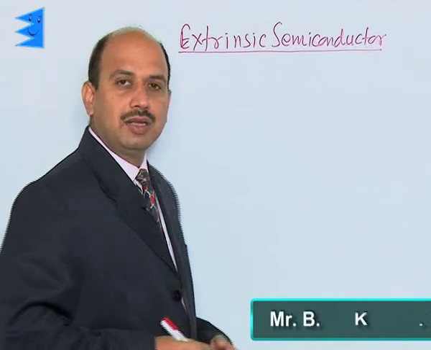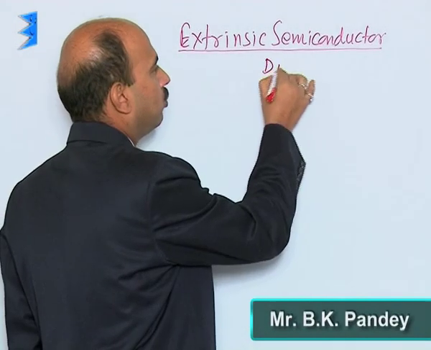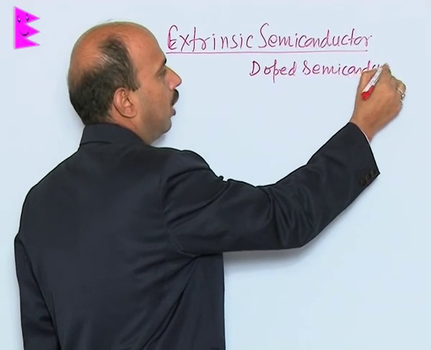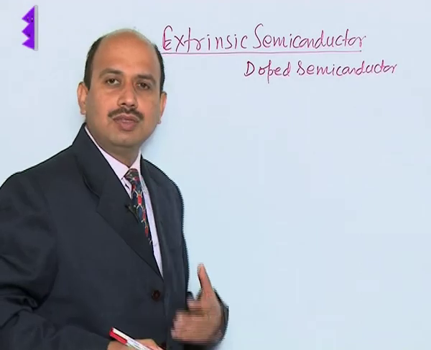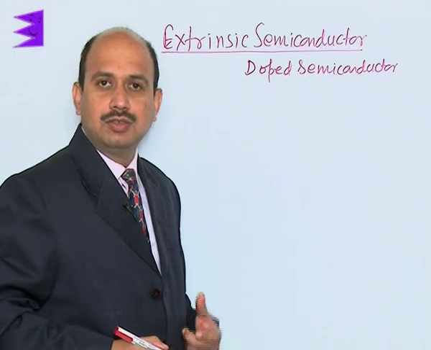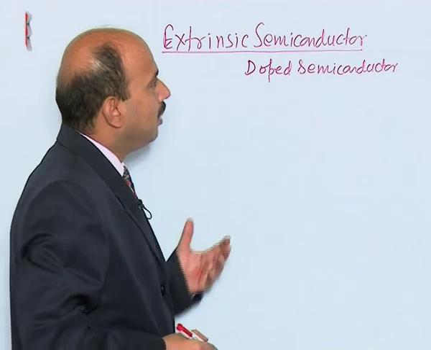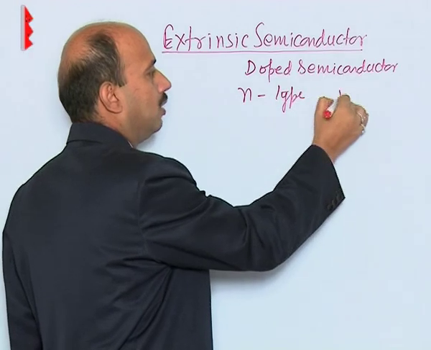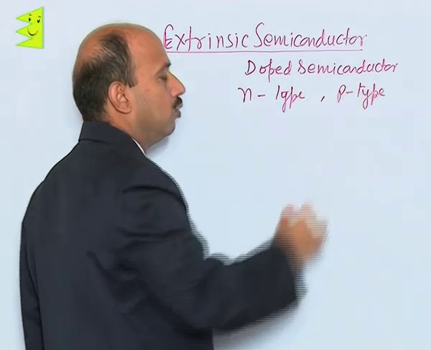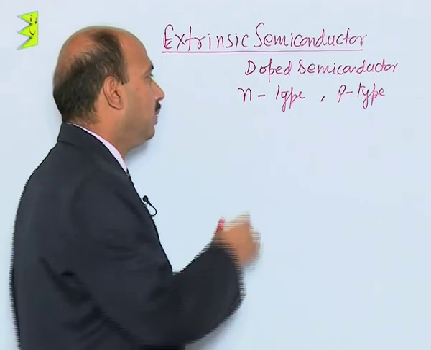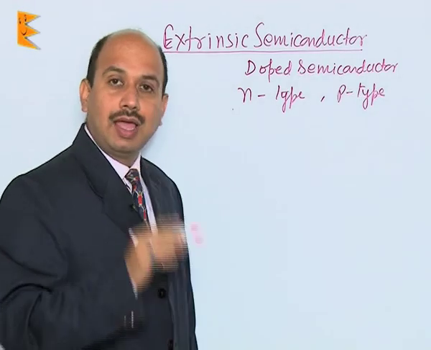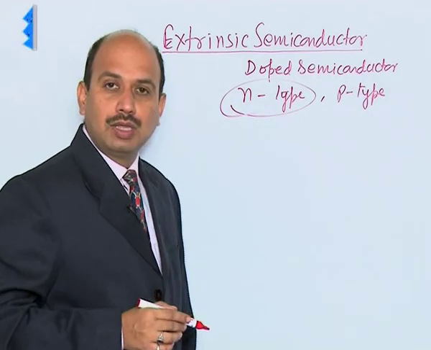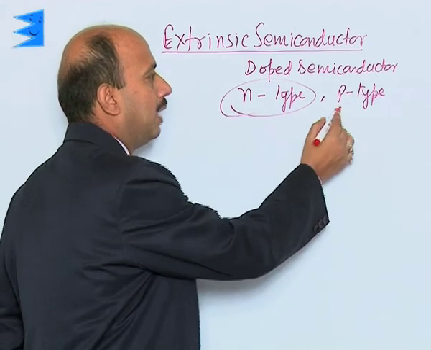Now see here, extrinsic semiconductors. Extrinsic semiconductors are also known as doped semiconductors. When suitable impurities are added to the intrinsic semiconductors, doped semiconductors are formed. These can be of two types: the N-type semiconductor and the P-type semiconductor. When we add pentavalent impurities to the intrinsic semiconductor, N-type semiconductors are formed, and when we add trivalent impurities, we get the P-type semiconductor.